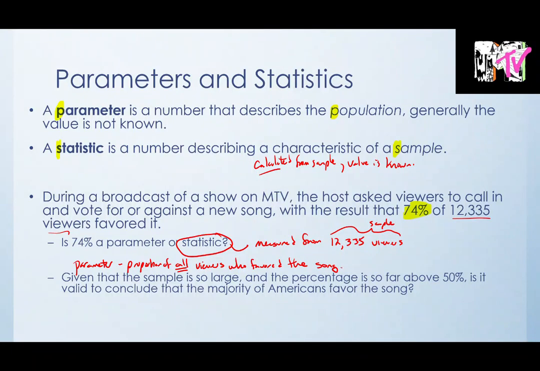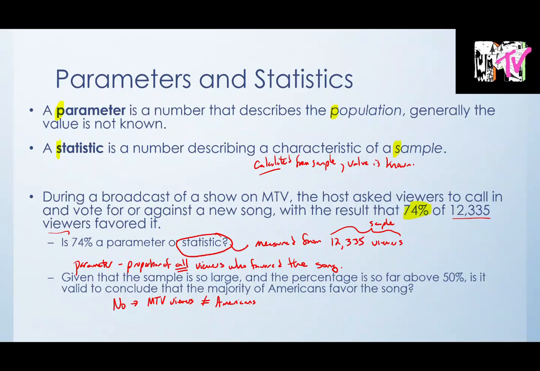So here we have this question. Given that our sample is actually really large, 12,335, and the percent is so far above 50%, is it valid to conclude that the majority of Americans favor the song? And the answer is no, for multiple reasons, okay? So one, MTV viewers are not the same as all Americans, right?